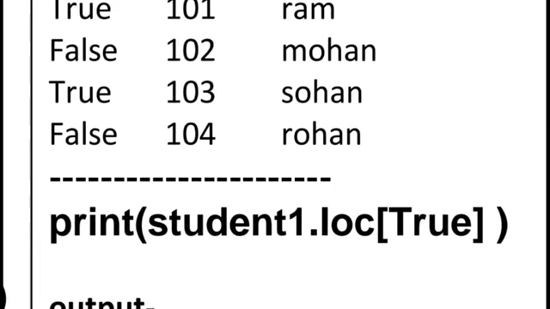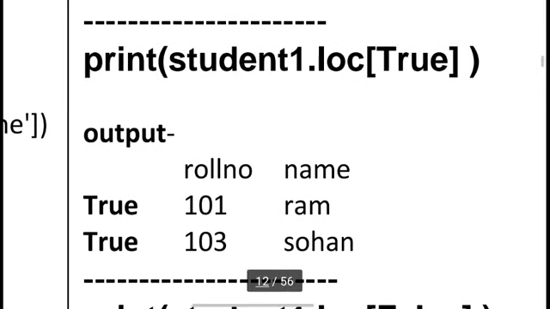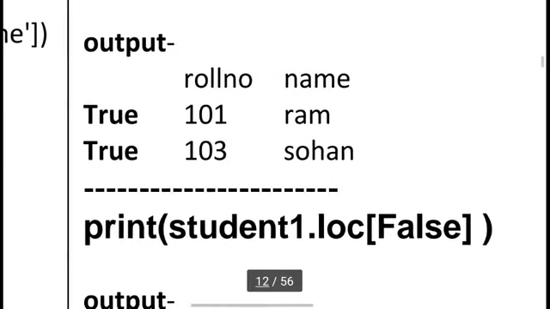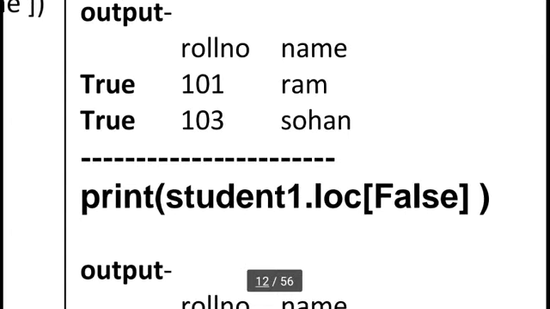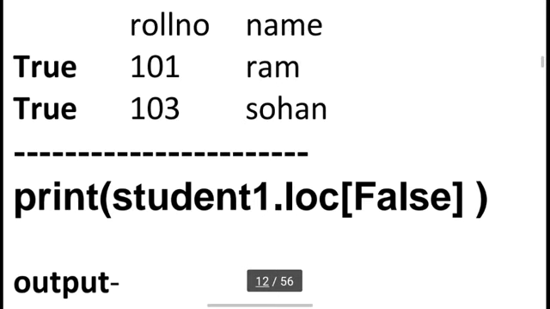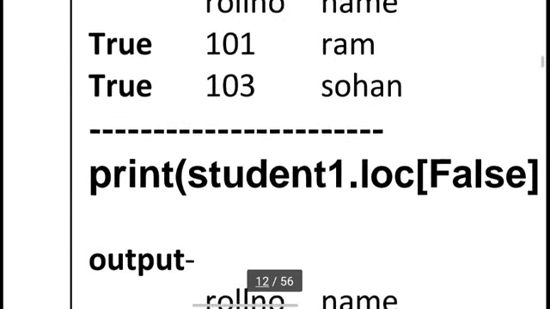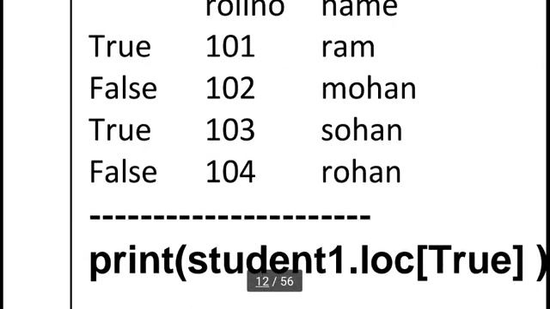Here I directly use true. This statement selects only the true based index rows. The true based index rows are 101 Ram and 103 Sohan, so you can see only two index based rows are shown by this statement. Suppose I want to show the false based index rows. I change only one thing: student1.loc, but here I write false. This will return only the false indexed rows.